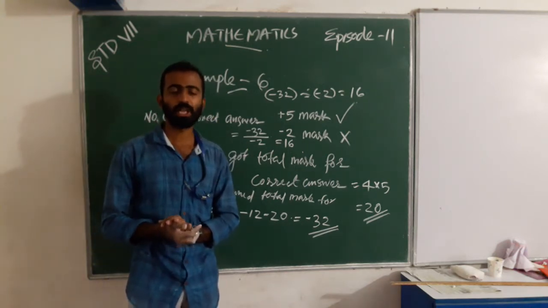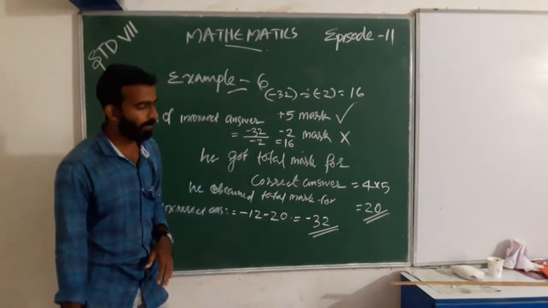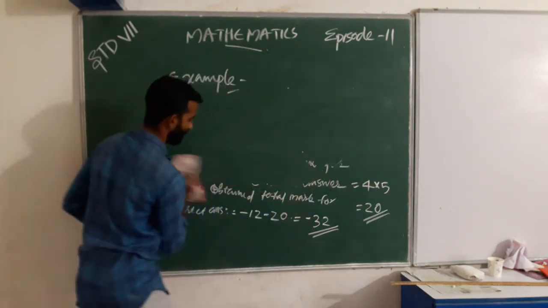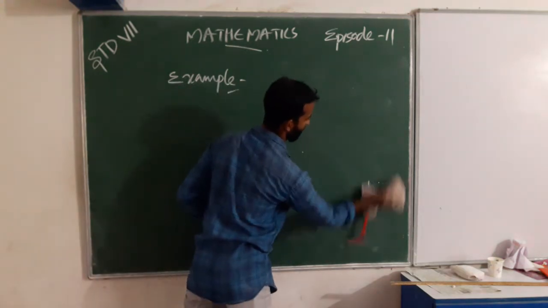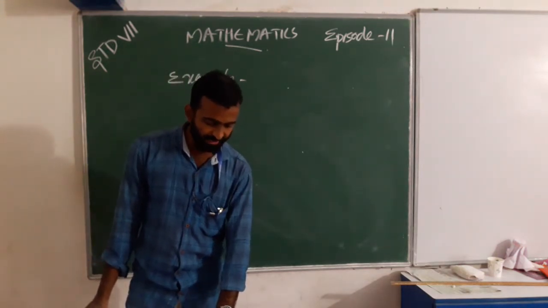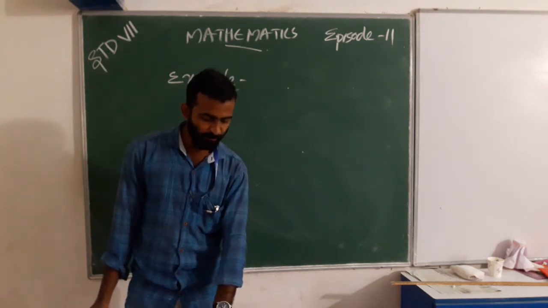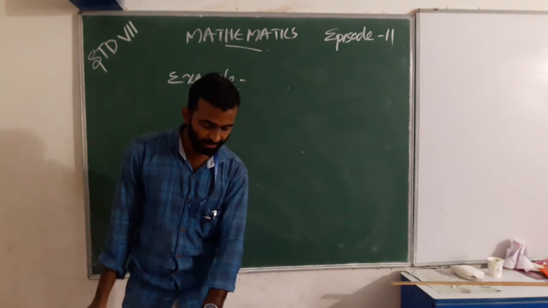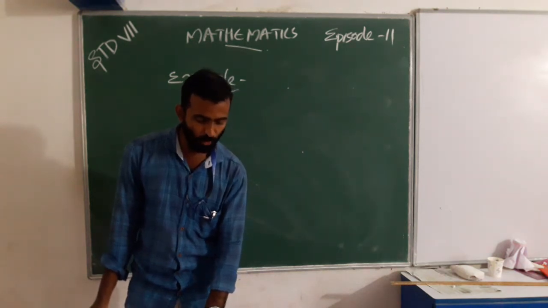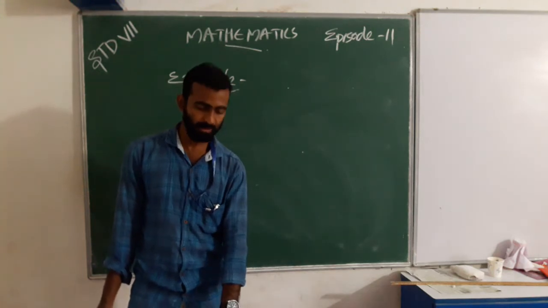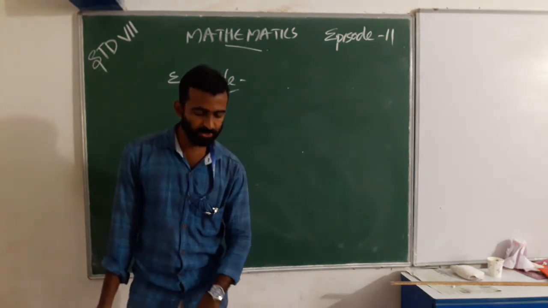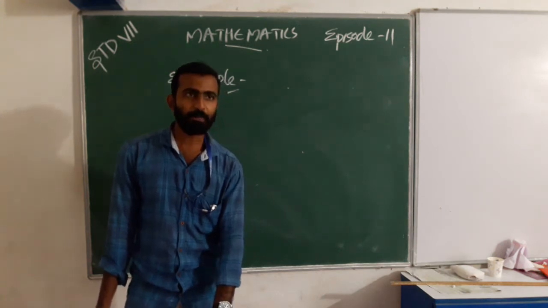Any doubt? Can you follow? Okay. The next example is: a shopkeeper earns a profit of ₹1 by selling one pen and incurs a loss of 40 paise per pencil by selling pencils of her old stock.